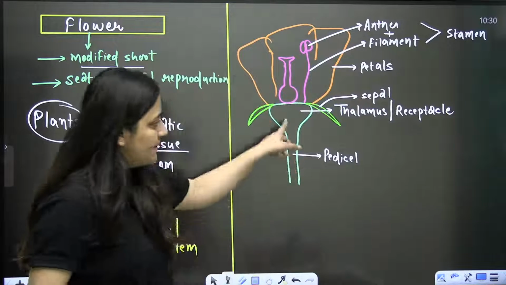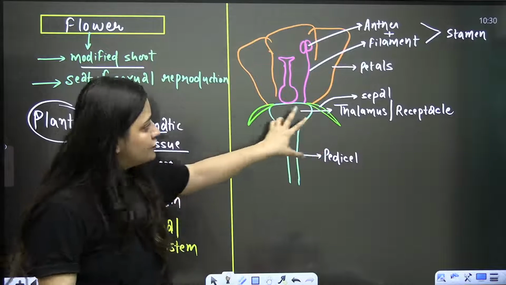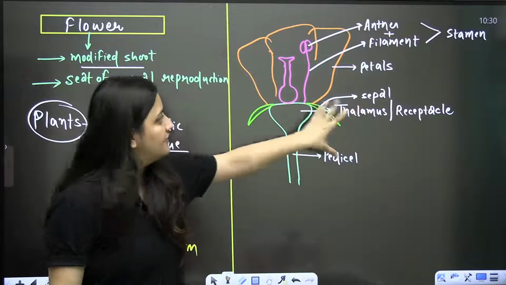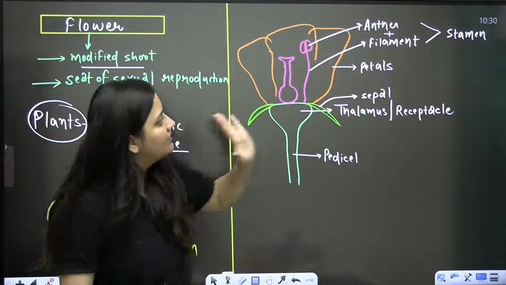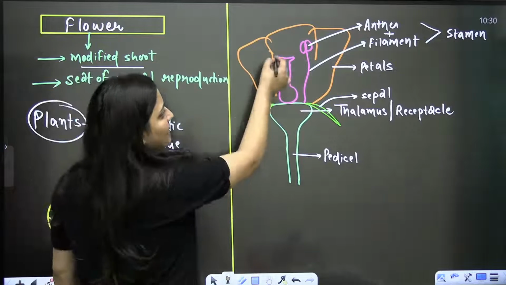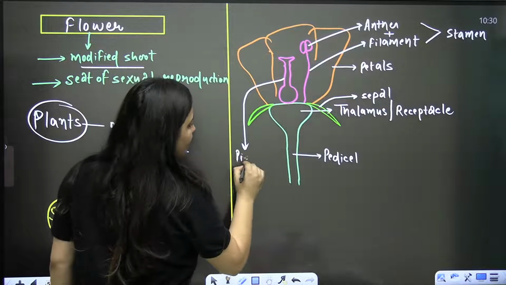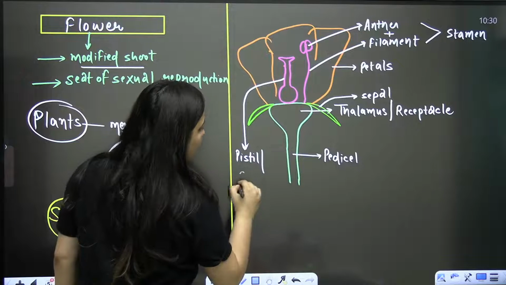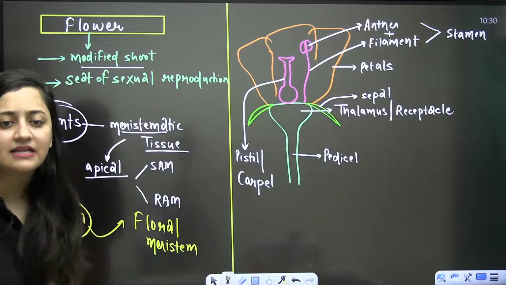See, pedicel, thalamus or receptacle, these are the sepals. Here you have the petals. This is anther plus filament. Together they make the stamen. And this part here is the pistil, and we also call it carpel. It is pistil. We also call it carpel.